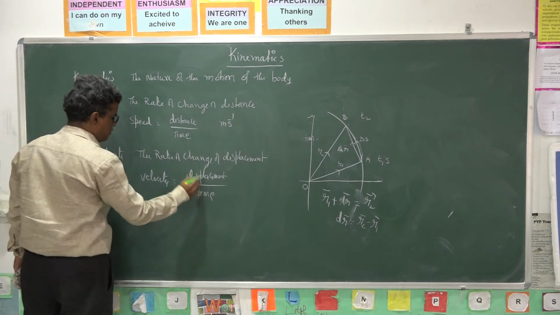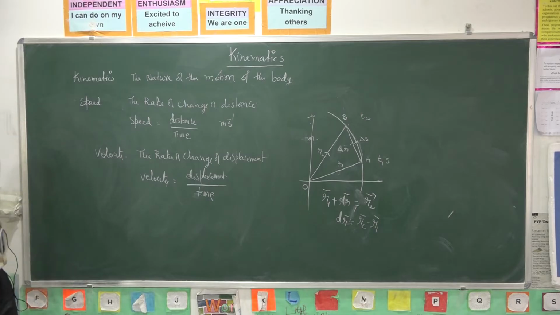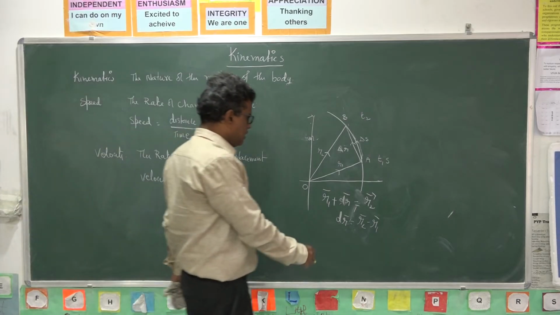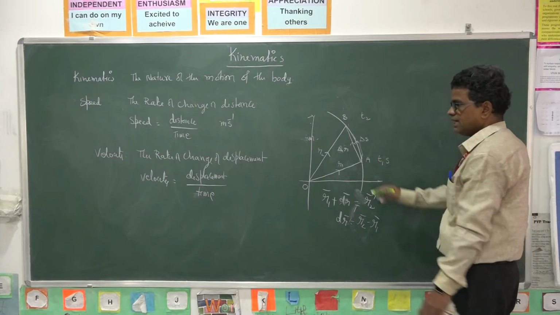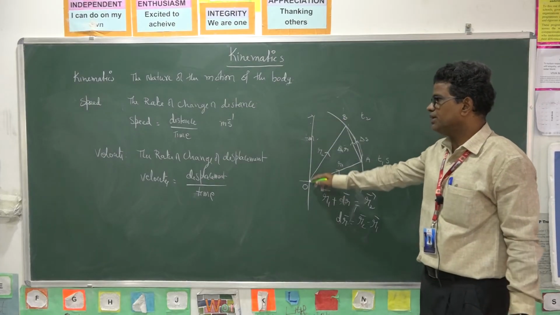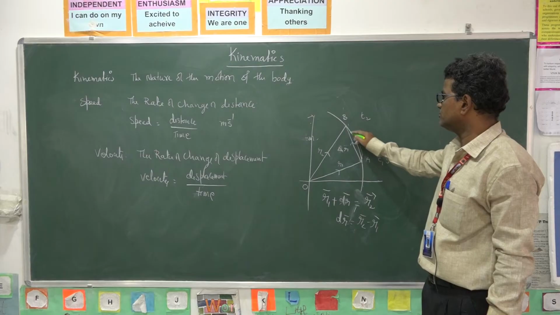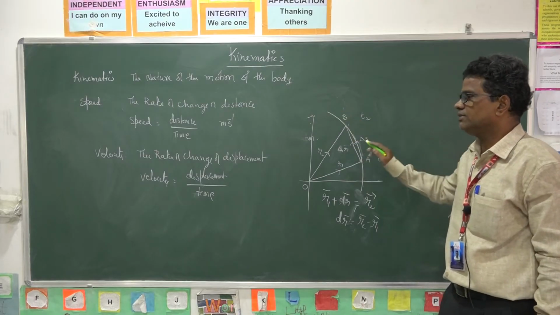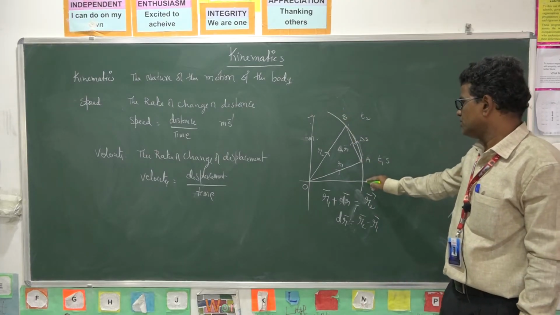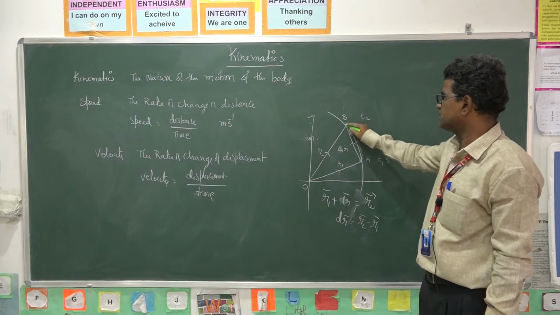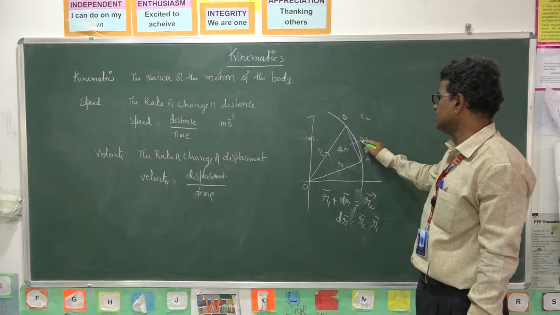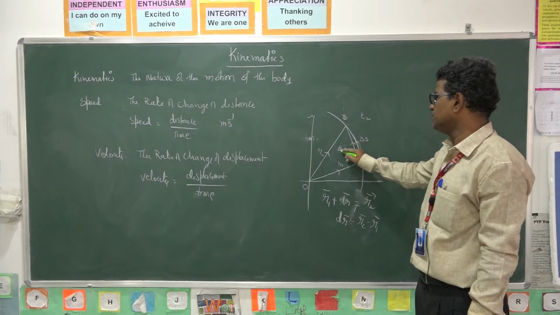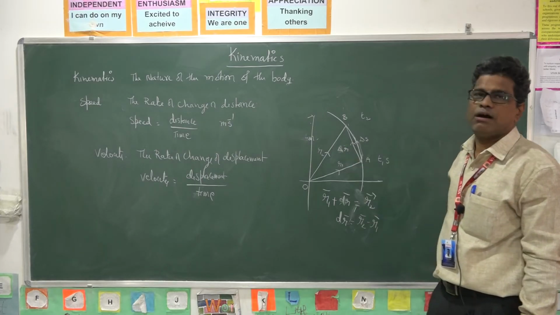Displacement by time, you will get velocity. So in this figure, to understand this, take this example again. Suppose the body moves in a curvilinear path, along the curve. So the body moves like this, A to B. The distance traveled is delta S, and displacement I take as delta R.